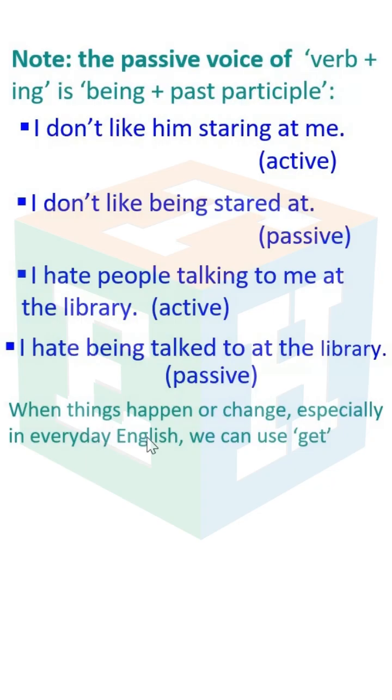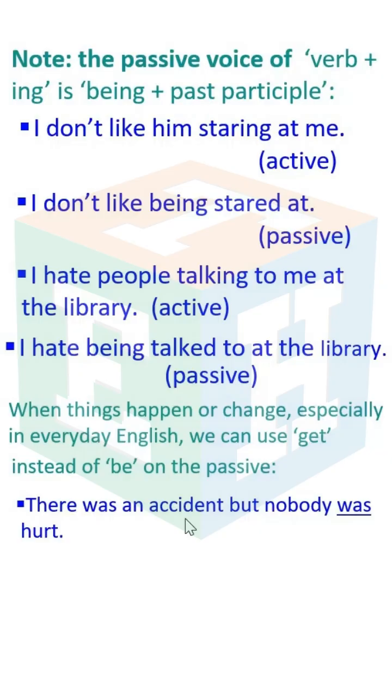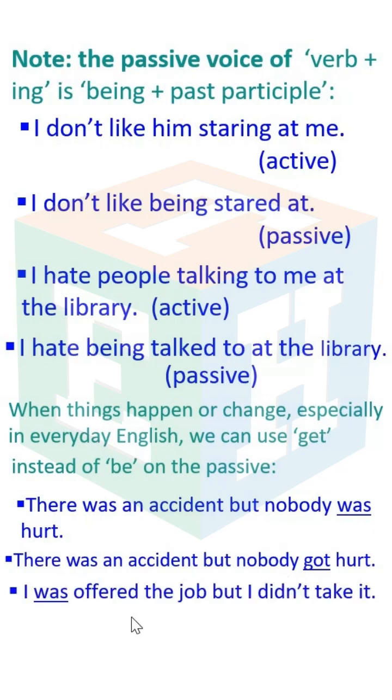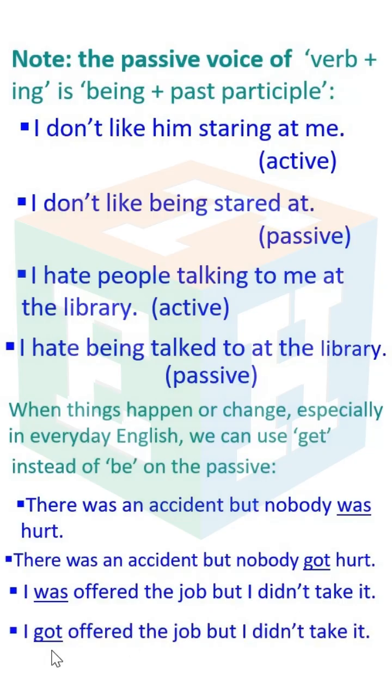When things happen or change, especially in everyday English, we can use get instead of be in the passive. There was an accident, but nobody was hurt. There was an accident, but nobody got hurt. I was offered the job, but I didn't take it. I got offered the job, but I didn't take it.